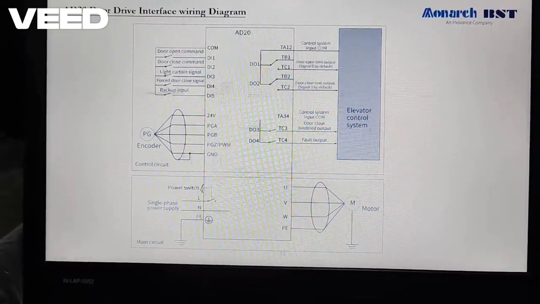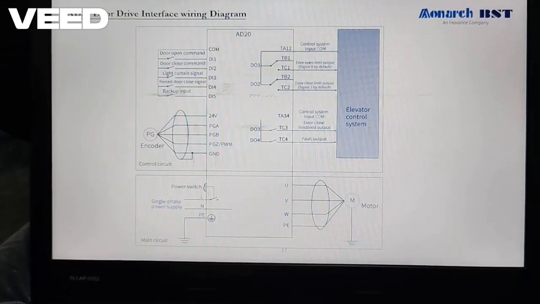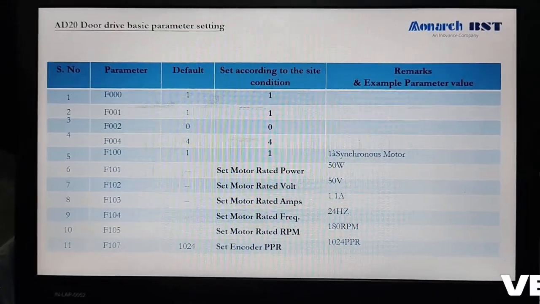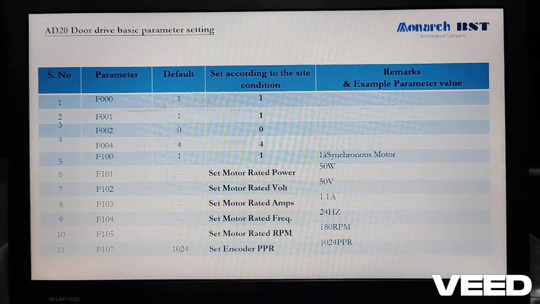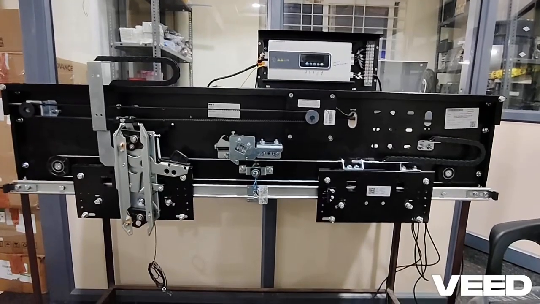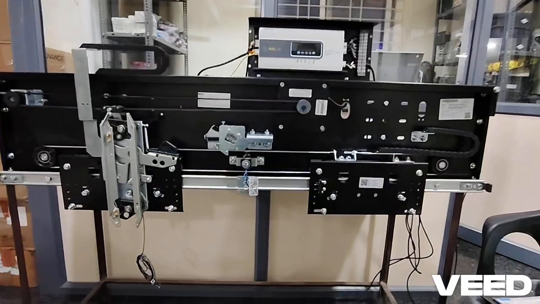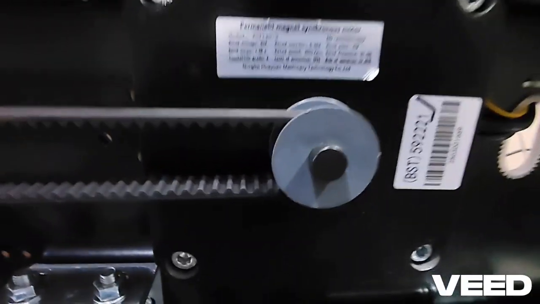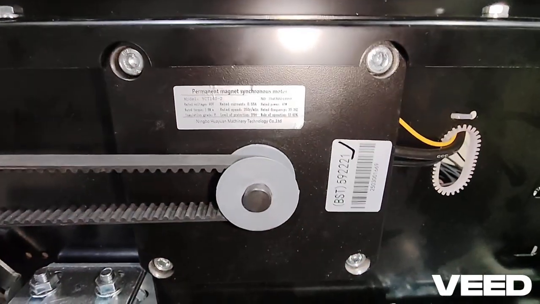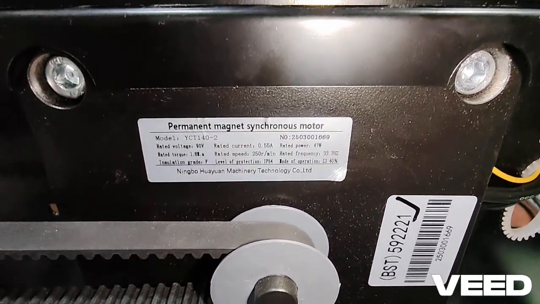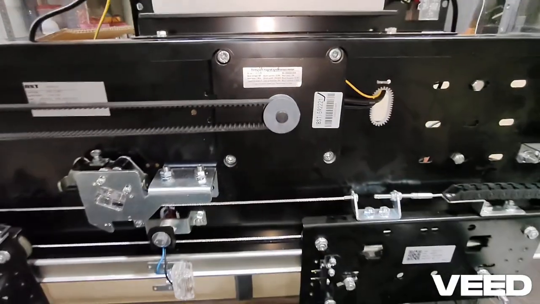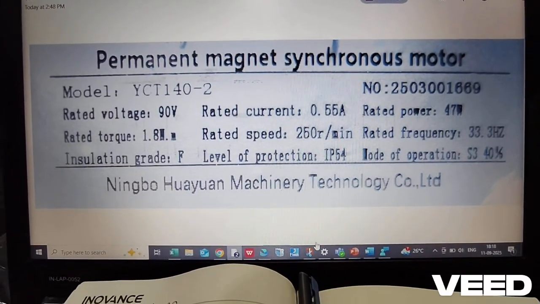This is the wiring diagram. This is the parameter setting. This is the BST Glory model. This is the motor nameplate. This is the motor nameplate details.